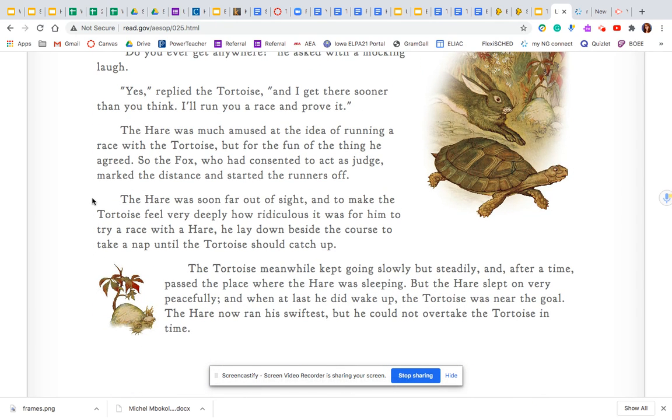The hare was soon far out of sight, and to make the tortoise feel very deeply how ridiculous it was for him to try a race with a hare, he lay down beside the course to take a nap until the tortoise should catch up. The tortoise, meanwhile, kept going slowly but steadily, and after a time passed the place where the hare was sleeping. But the hare slept on very peacefully, and when at last he did wake up, the tortoise was near the goal. The hare now ran his swiftest, but he could not overtake the tortoise in time.